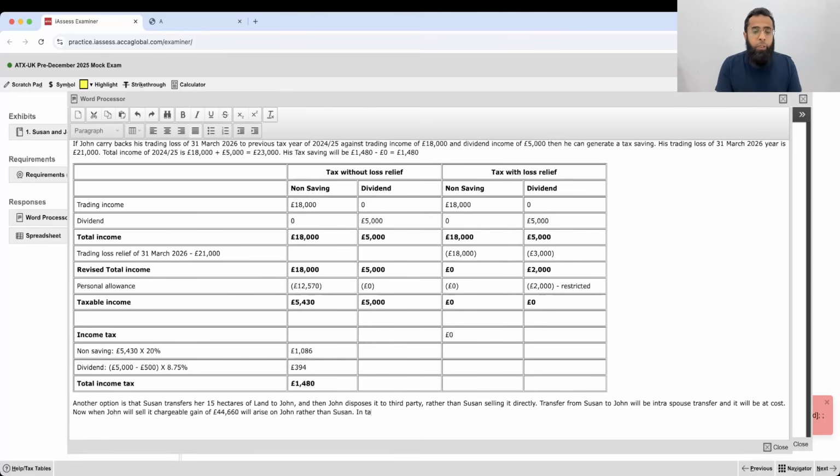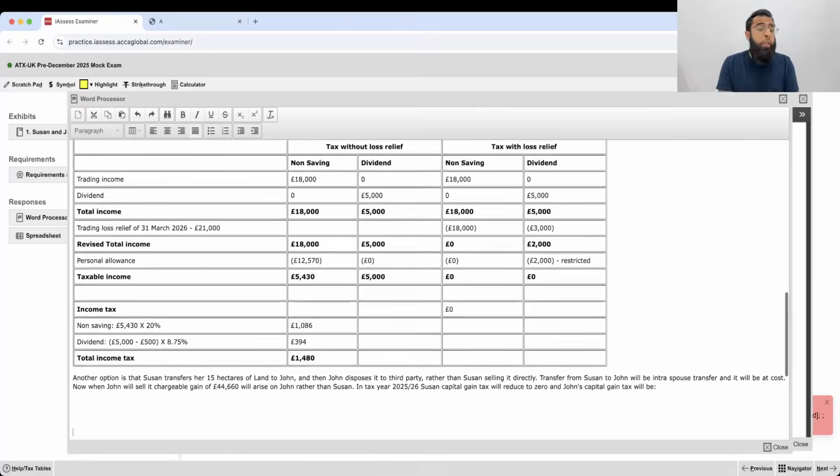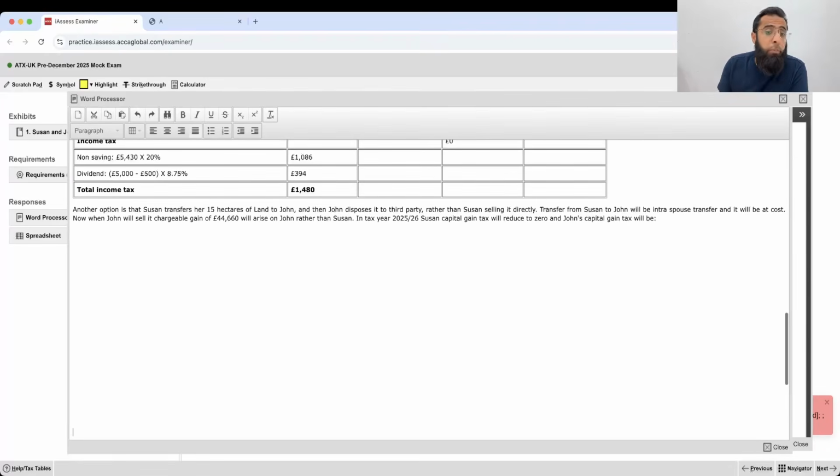Now in tax year 2025-26, Suzanne's capital gain tax will reduce to 0 and John's capital gain tax will be, see, it's very important that you listen to me carefully, because now Suzanne has given that asset to John and John will sell it in the market.